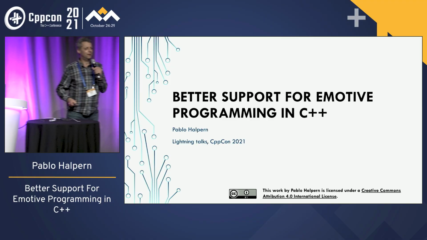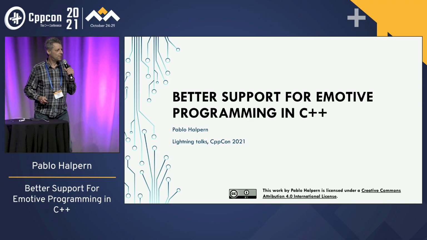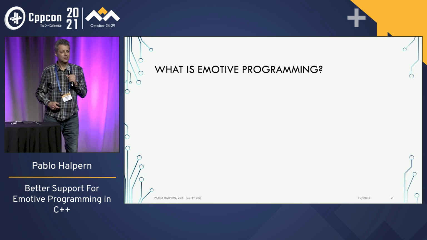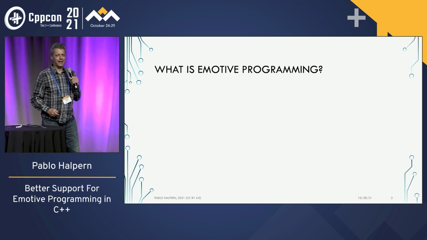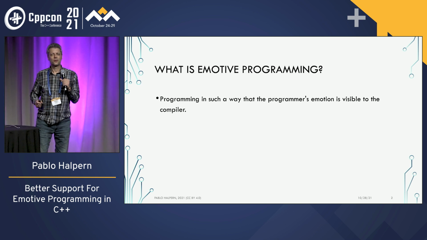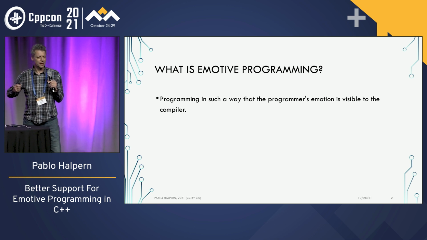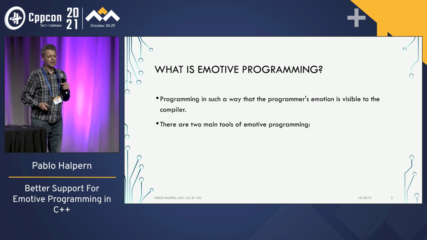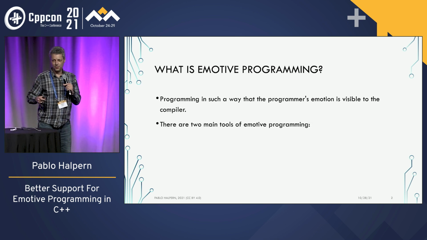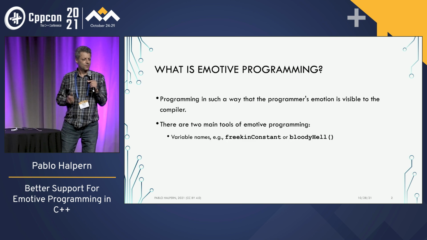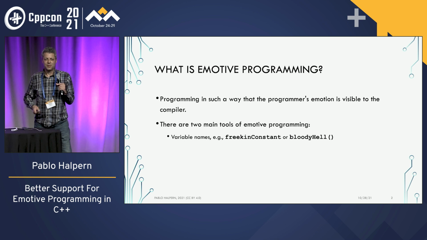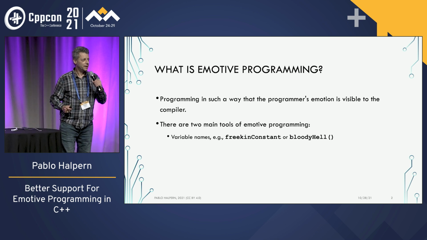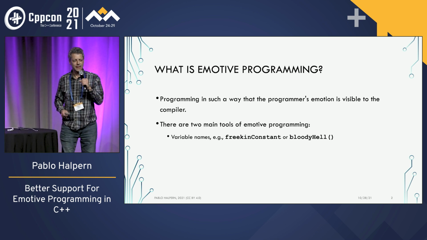Today I'm going to be talking about getting better support for emotive programming in C++. So what is emotive programming, you might ask? Well, it's programming such that the emotions of the programmer get made visible to the compiler, right? Now, we have two main tools for emotive programming. First of all, there's variable names. Freaking constant, bloody hell. It tells the compiler what you had on your mind at the time you wrote it.